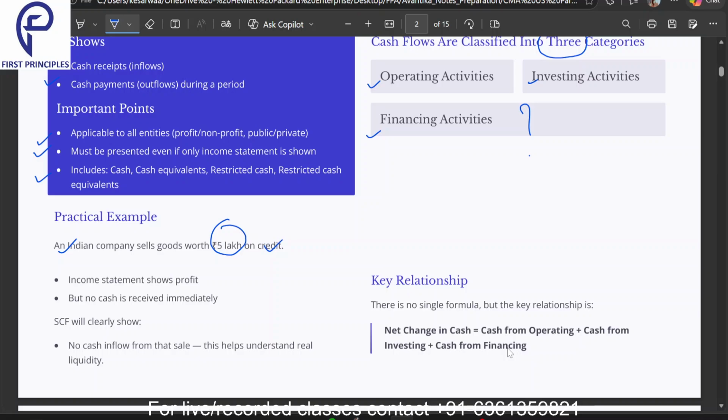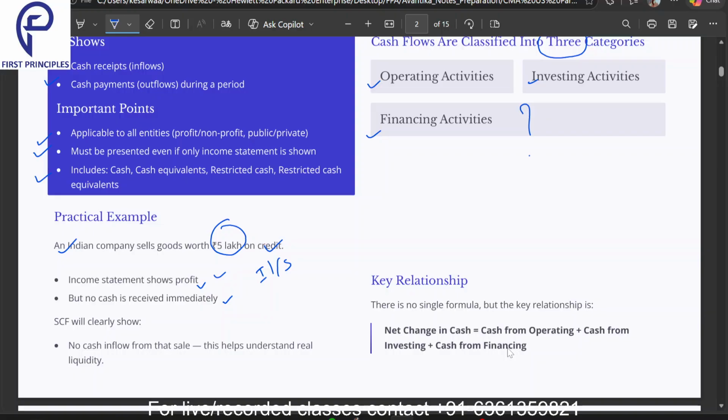That is what credit means. Now the income statement shows profit but no cash is received immediately, because we follow the accrual method of accounting. Though we have made that sale, we will record it on our income statement, so it will be counted in profit. But did we actually receive cash for it? No, because this is on credit.